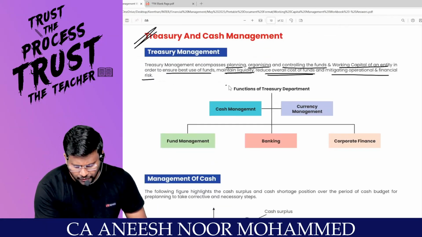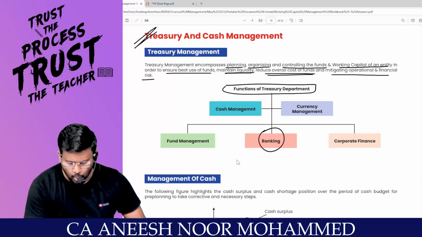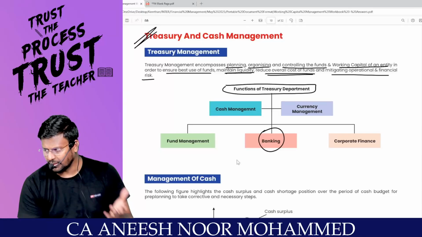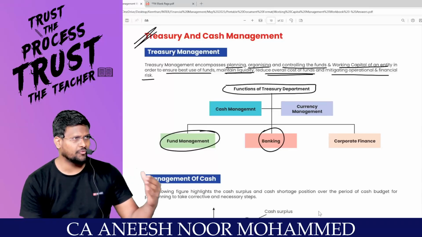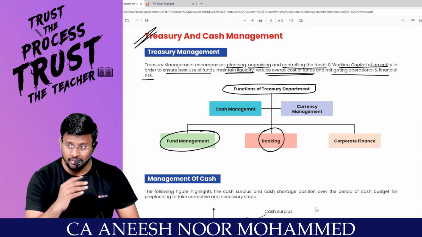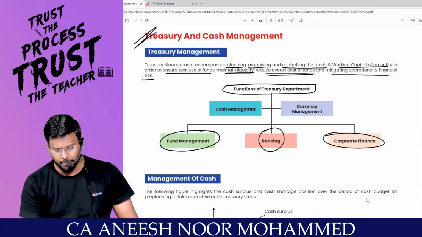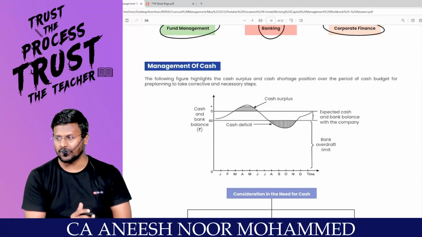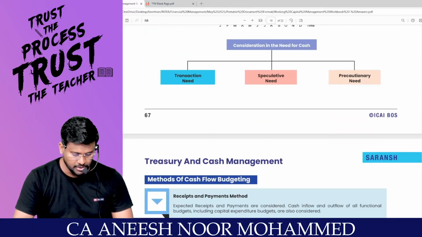So what are the functions of treasury management? Treasury management is a department inside the organization. They will mainly be doing banking. That means they will be depositing money into the bank, withdrawing money from the bank, and keeping sufficient funds at the organization, and they will be taking care of fund management. For example, tomorrow if I have to pass a cheque to a creditor, they will ensure that the balance money is available in the bank. They will ensure proper collection from debtors on a time-to-time basis, and they will take care of corporate finance, currency management, cash management. Taking care of all these things is the function of one department in an organization called treasury management. Okay, sir?